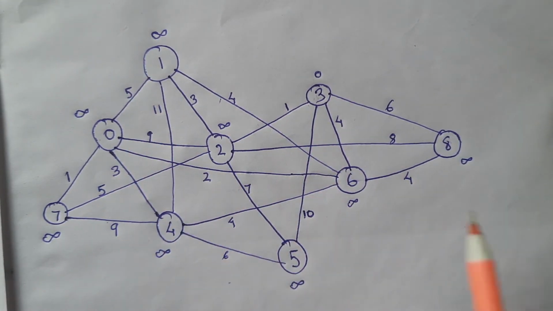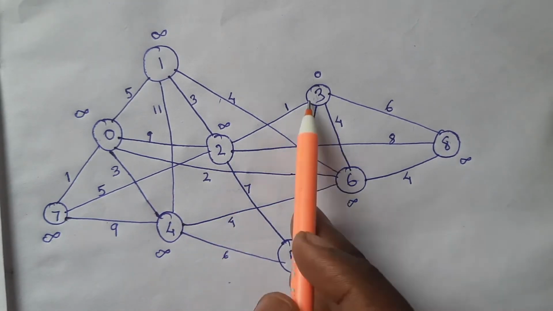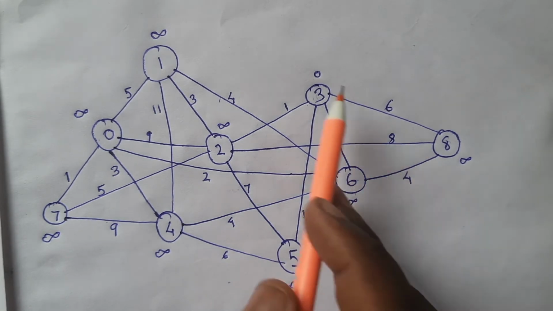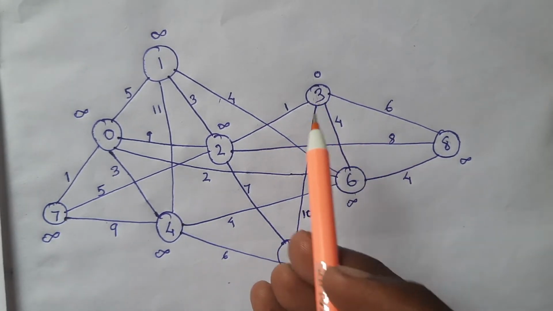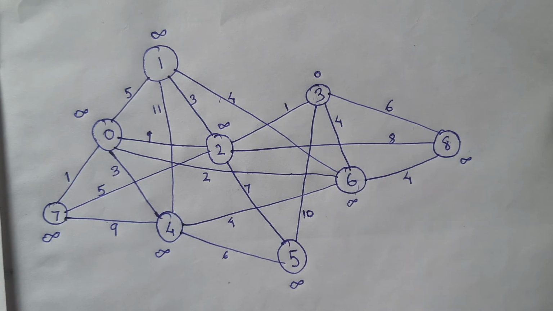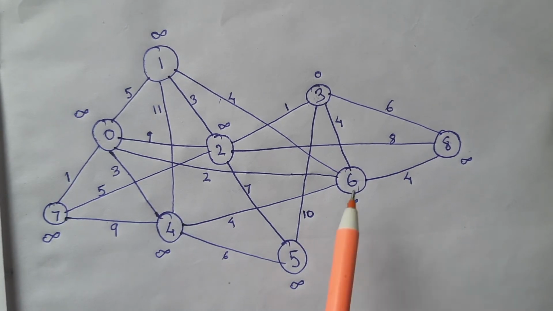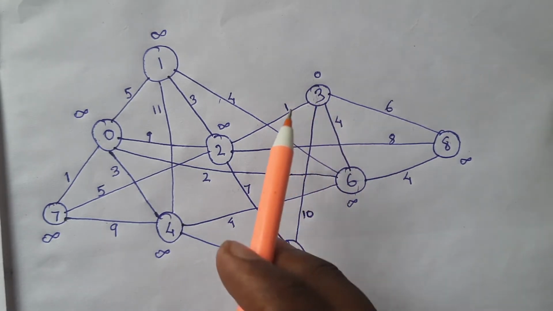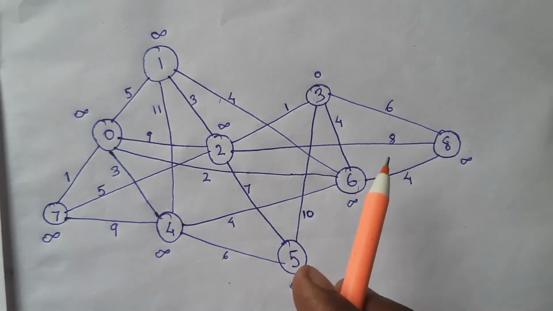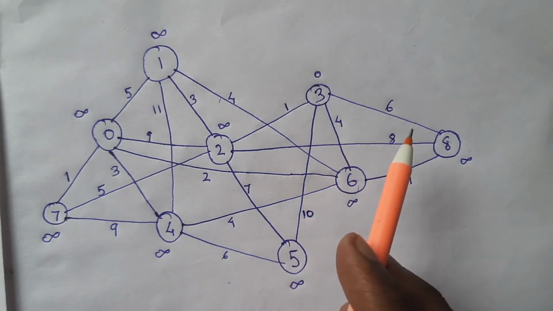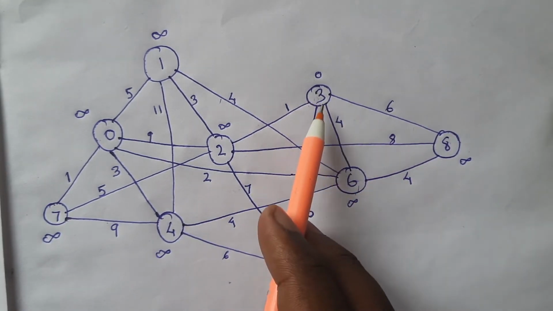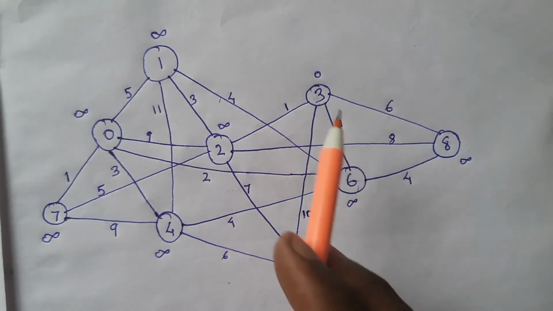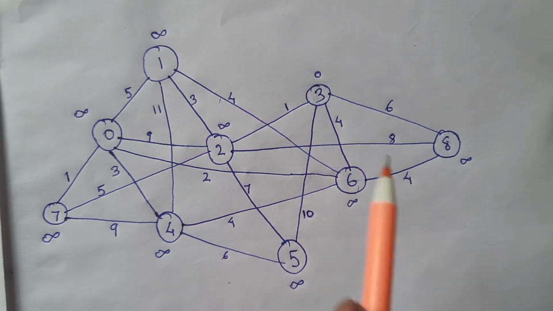What are the neighbors of 3? 2, 5, 6 and 8. Suppose we were to reach 6 via 3. Suppose we came to 3 and from 3 we can go to 6 or 8, whatever it is. So what is the cost to reach 6 via 3? Simple mathematics: that is the cost to reach 3 plus the cost between 3 and 6. Adding them, we get the cost to reach 6. So what is it?